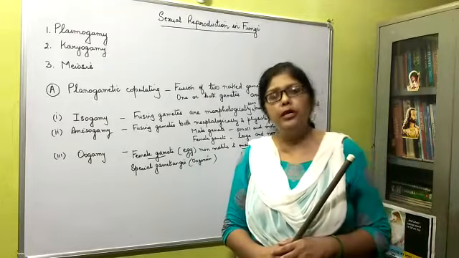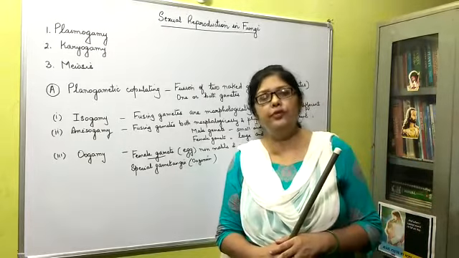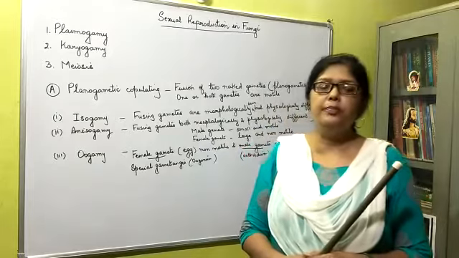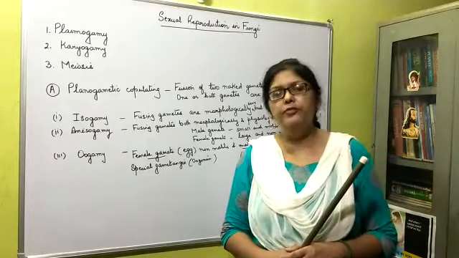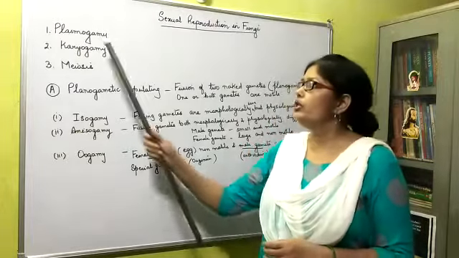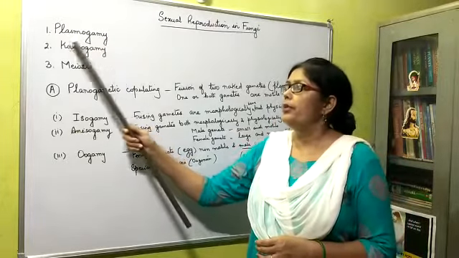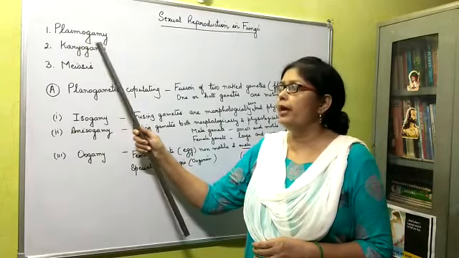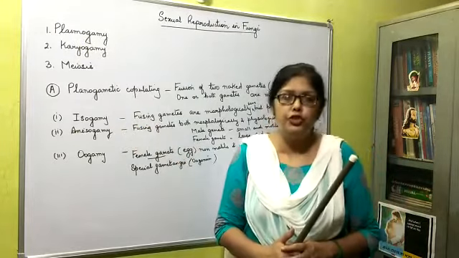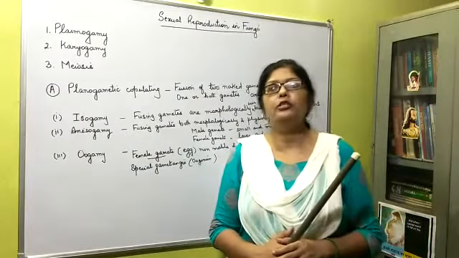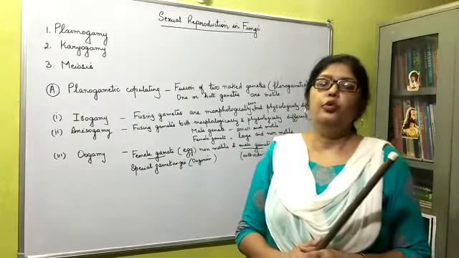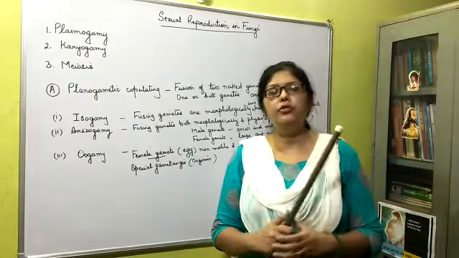What is protoplasm? It is the physical basis of life. The nucleoplasm plus the cytoplasm is equal to the protoplasm. Plasmo means the protoplasm, gamy means the fusion. So it is the fusion of the protoplasm of two compatible gametes or sex cells, and two compatible nuclei come closer to each other.